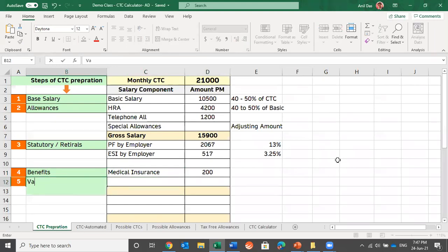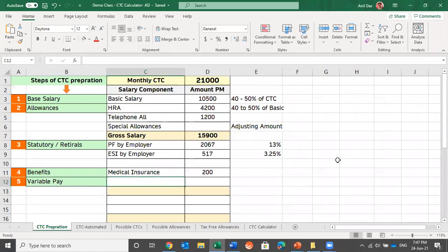As a last step, we need to have the variable pay. If the position requires achieving some kind of target, and on the basis of target achievement this employee would be getting some money, you can add the cost of that. This is called PLI or performance bonus. Let's assume that if this person achieves a certain target, he would be paid 600 rupees. So we are done with all 5 steps of CTC breakup design. And we have seen how CTC, or the cost of the company, can be calculated. It is gross salary plus contributions which are made by the company.